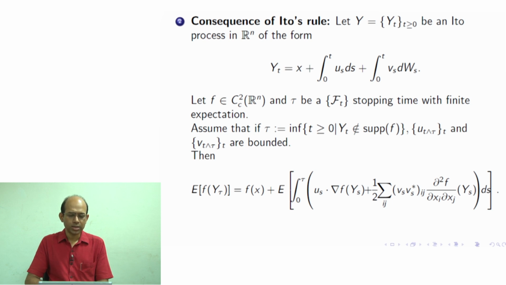So, under this assumption, we can obtain the following result: the expectation of f evaluated at y of tau is equal to f of x plus the expectation of the integral from 0 to tau of u_s dot, this is a dot product, the gradient of f.